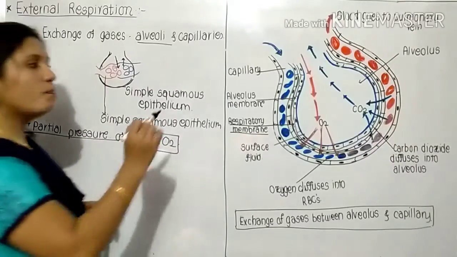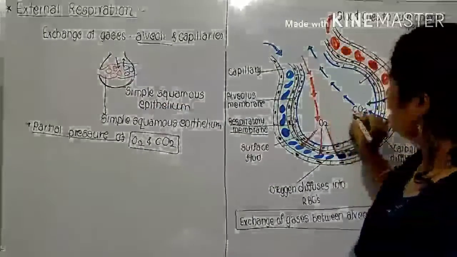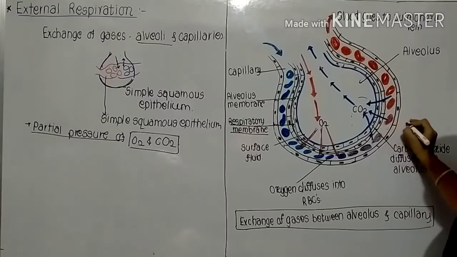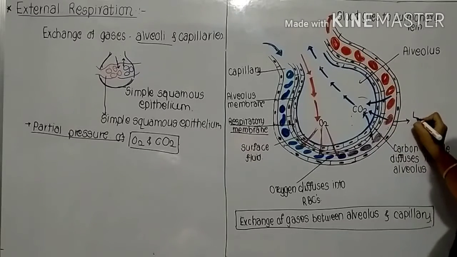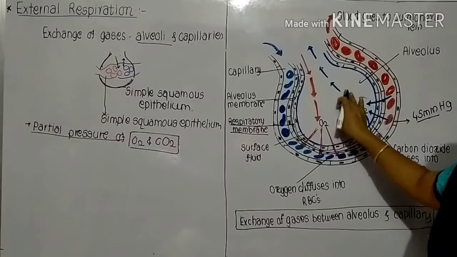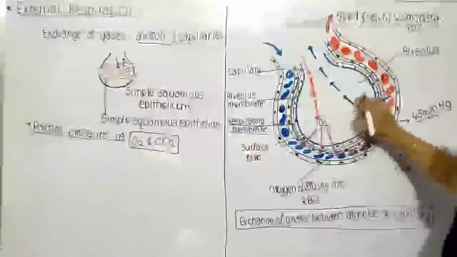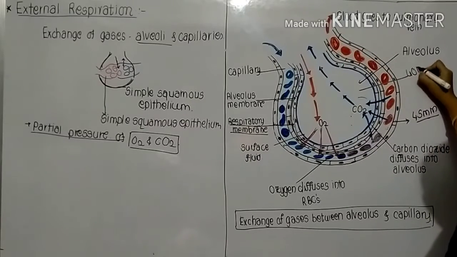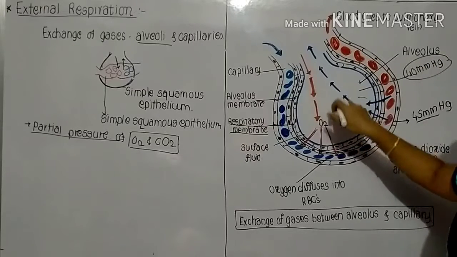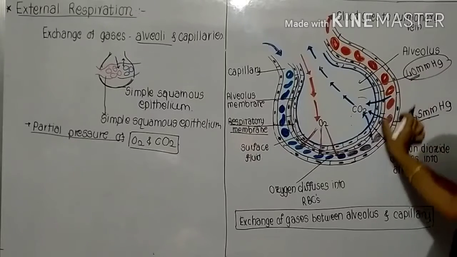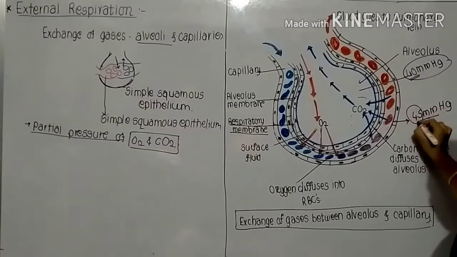Suppose the partial pressure of carbon dioxide in the capillaries is approximately 45 mmHg, and the partial pressure of carbon dioxide in the alveolar air is 40 mmHg.